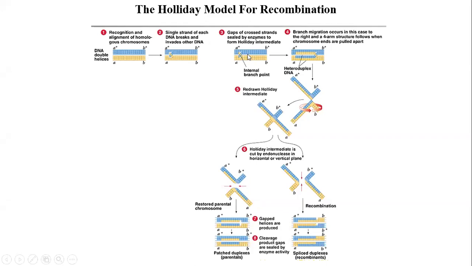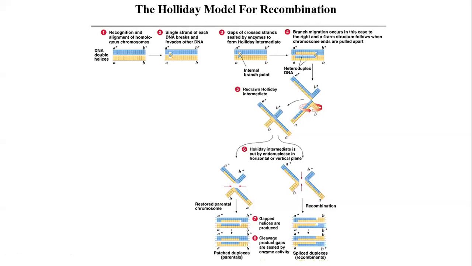This branch is just moving so that the yellow chromatid of this chromosome will come up and this blue chromatid will come down, and they form this structure in the fourth diagram. Can you imagine that? Okay. So in the fourth diagram, you can see the heteroduplex. Hetero means different, right? So here you can see that blue and yellow combination. So that is the heteroduplex of chromosomes.